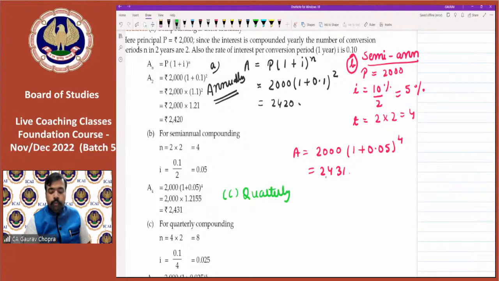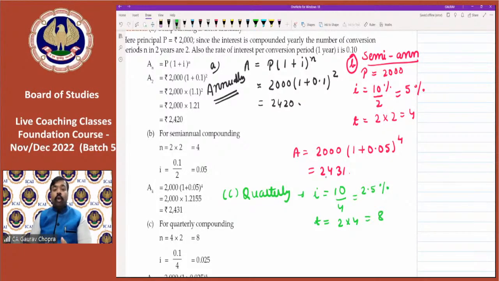So for quarterly, what we have to do? For time, divided by 4. Sorry, time multiply with 4, and for rate divide by 4. So 10 upon 4 becomes the rate of interest, or we can write 2.5%. And what about the time period? Time period is 2 into 4, that is 8 quarters. So there will be 8 quarters in 2 years.